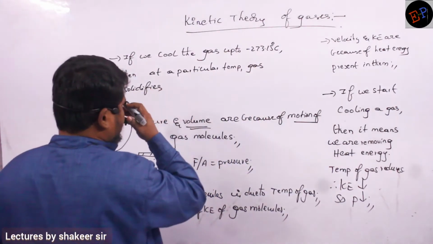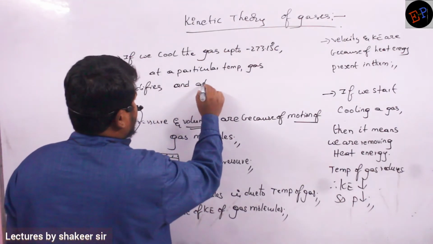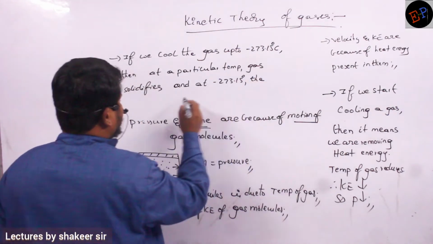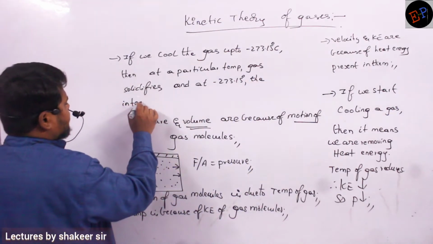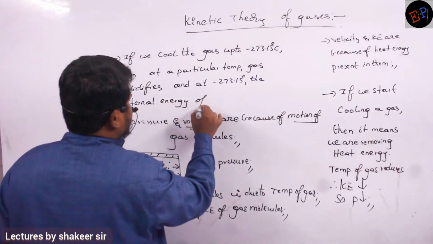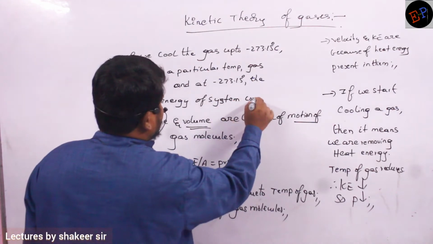Okay? It takes the solid form, and at minus 273.15, the internal energy of the system completely becomes zero.